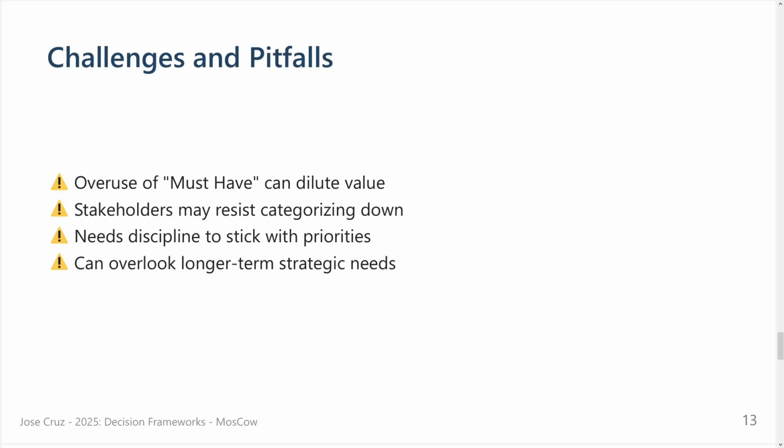Okay, it can overlook longer term strategic needs. Yeah, because we have the must. Maybe you are putting something down that strategically will be very important in months, but it will take time until it goes to the top, to the must have. Sometimes you have to, but at the end of the day, it's a discussion with stakeholders.